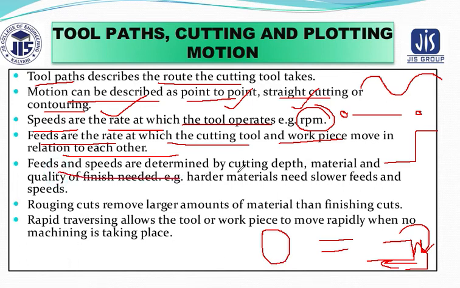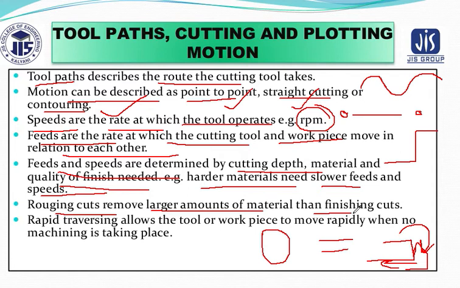Feed and speed are determined by cutting depth, material and quality of the finish needed. For example, if you are using hard material, then your feed must be slower and speed has to be slower. Next, rough cut removes a large amount of material, then finish cut.